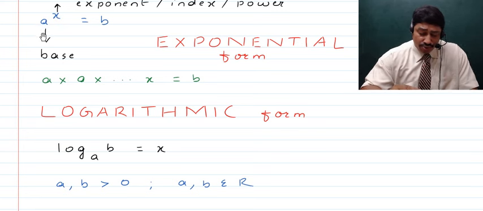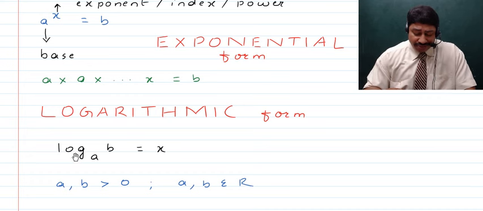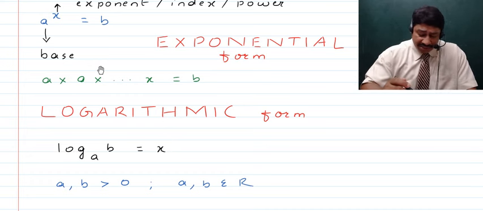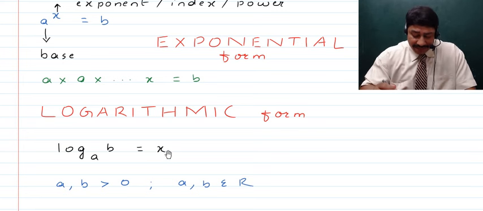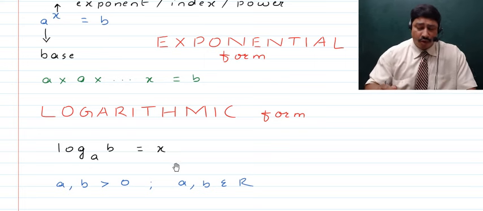And that is the reason why we can say that if we talk about log, we are actually targeting the value of the exponent. Base remains the same, and we equate it to whatever was the exponent, or the index, in the exponential form.